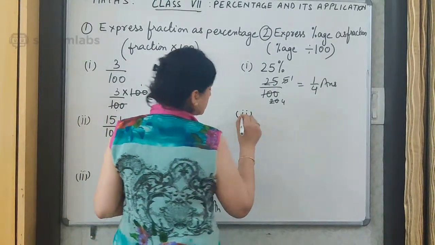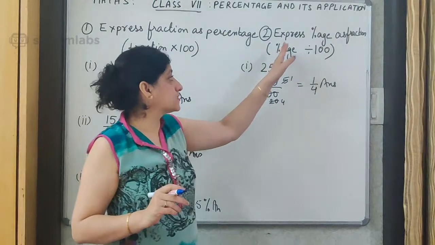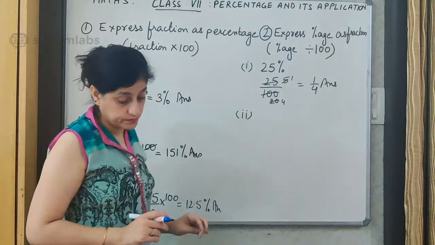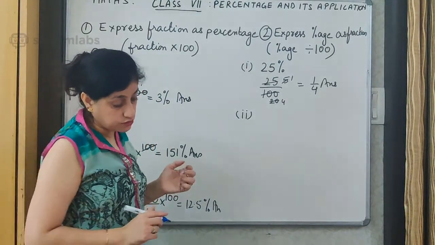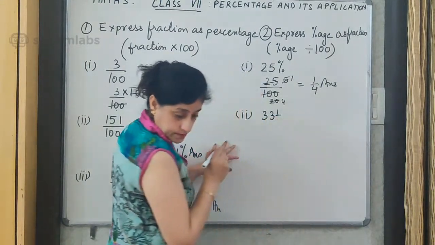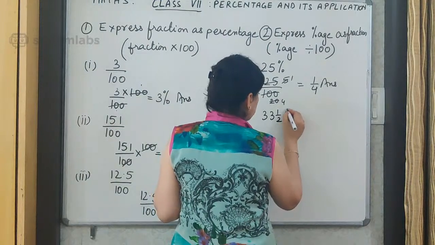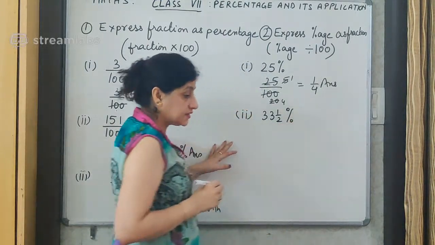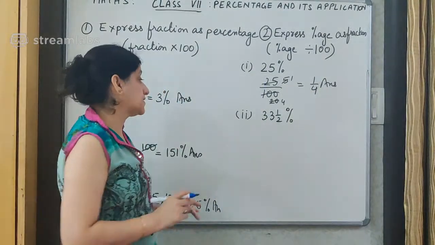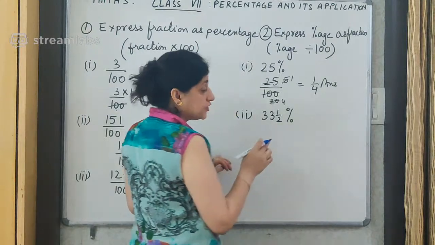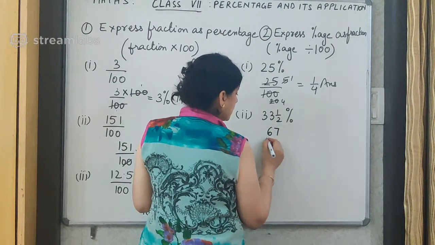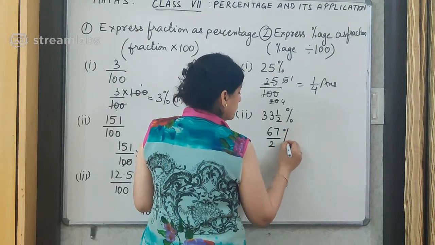As I am doing the next question, can I hear from you that this converting the percentage into fraction is clear to you? So the next one I am taking is 33 whole 1 upon 2%. Let's see this. First I will convert it to mixed fraction. 33 into 2 is 66, plus 1 is 67 upon 2%.